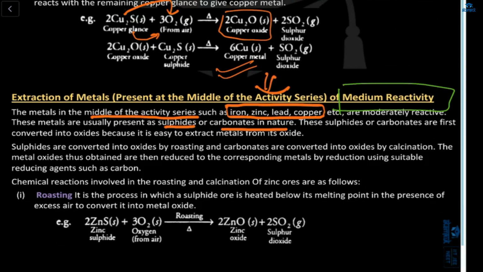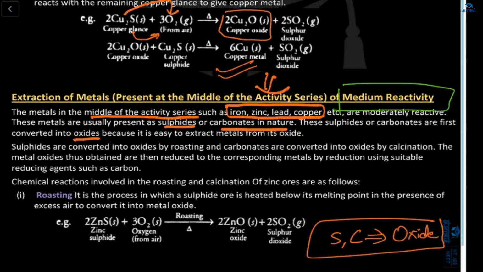You can make a point and write nature, then an arrow, and sulfides or carbonates. Now, these sulfides or carbonates are first converted into oxides. Why? Because it is easy to extract metal from its oxide.